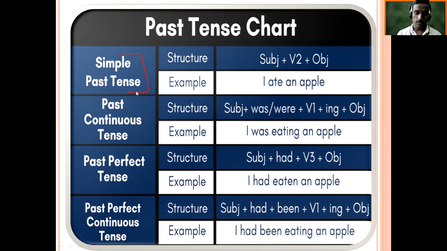Let me see the structure we will discuss here. Initially there will be a subject, then you are going to use the main verb. Main verb will be in which form? V2, or past tense. And then we will think about the object of the sentence. So first, the subject, that is I here. Then the main verb is eat, but what is V2 of it? It is ate. And then the object is an apple.